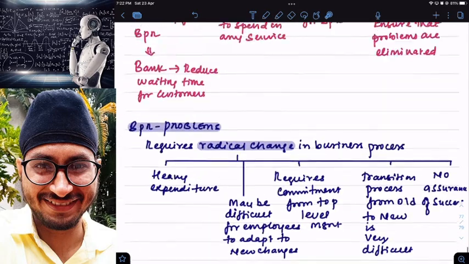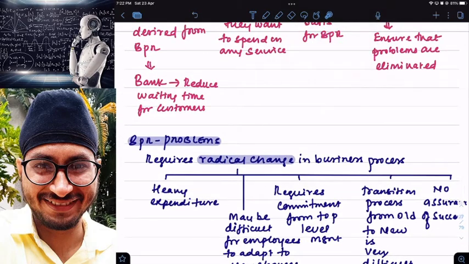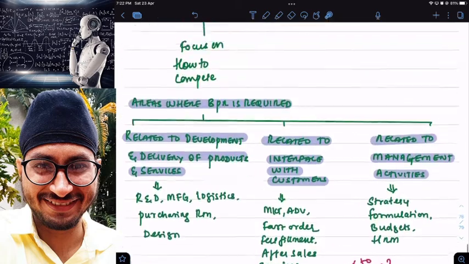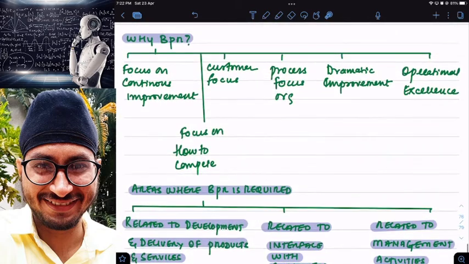Here BPR, principles, problems are also called issues. So with this we completed a big concept of BPR. Does anyone have any doubts in the concept of BPR?